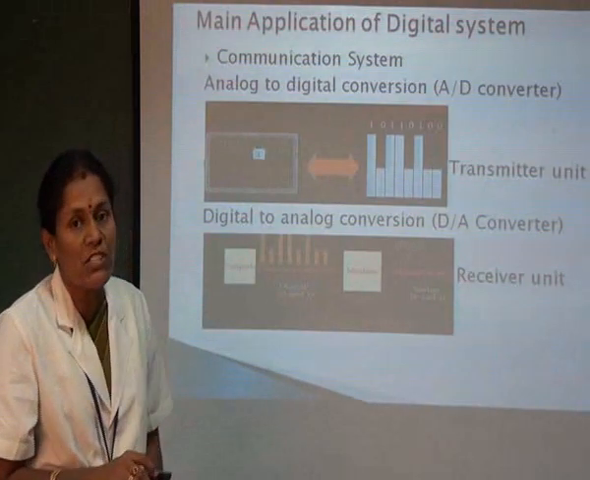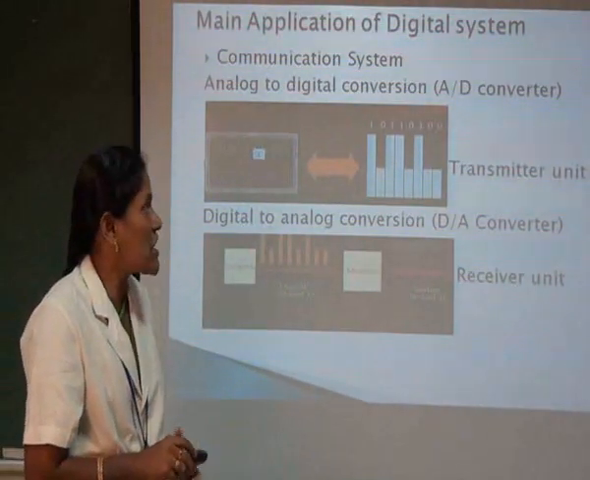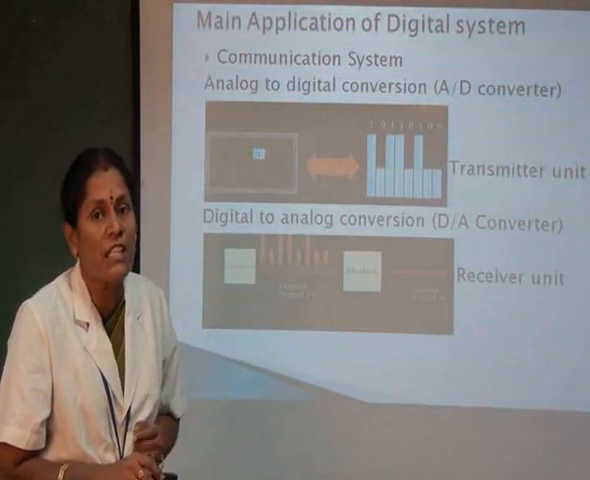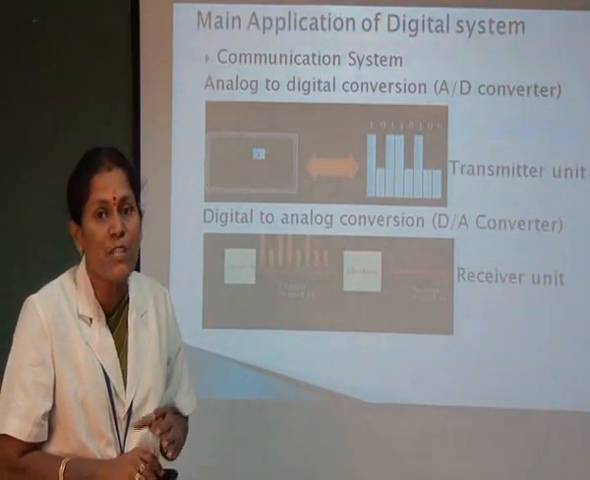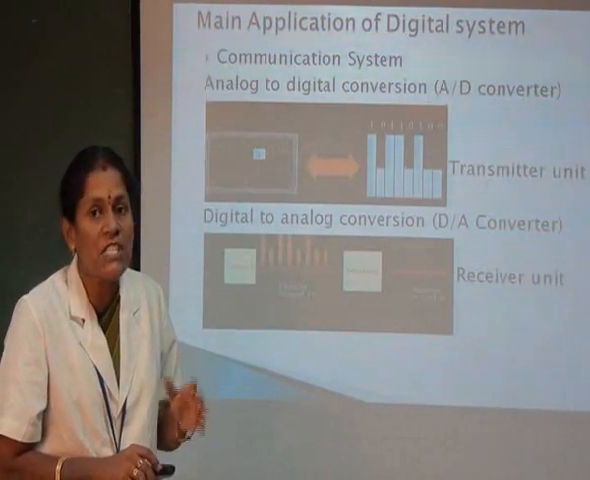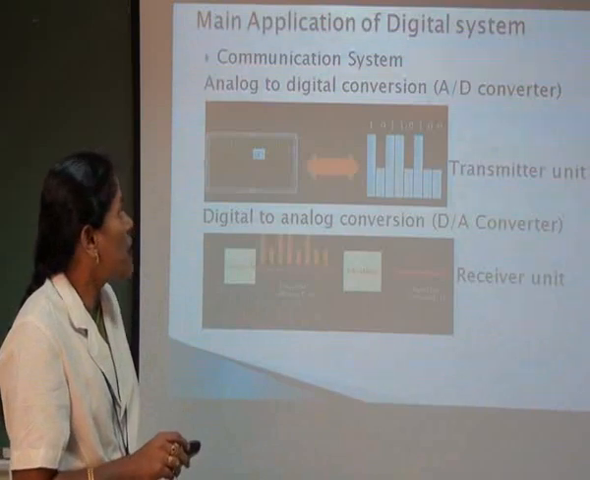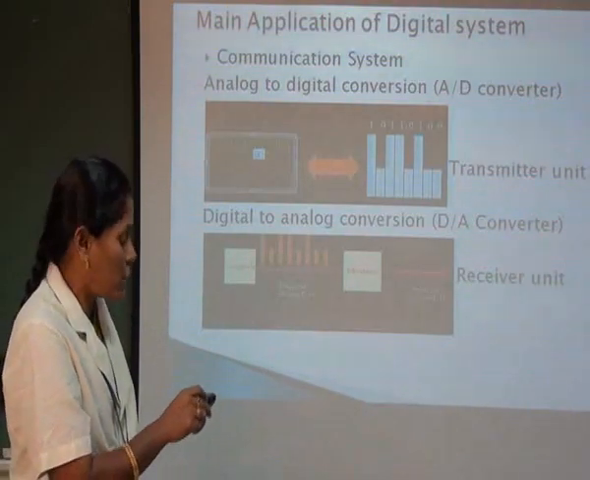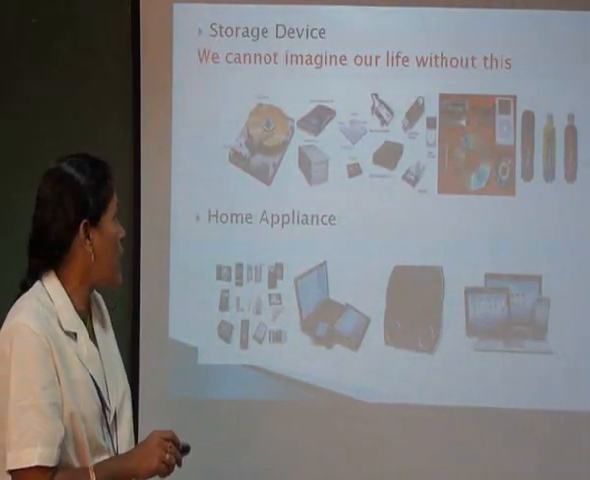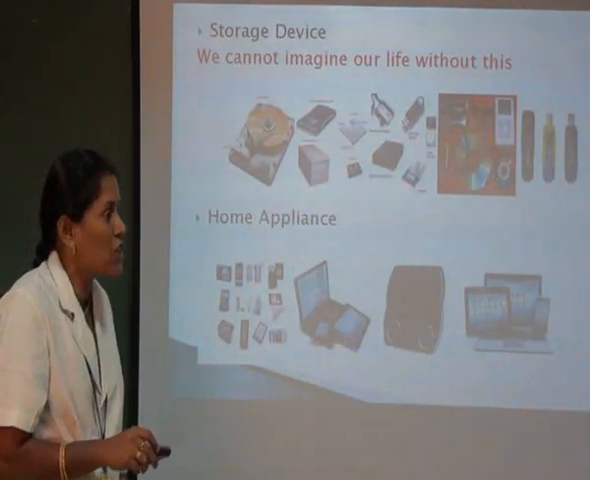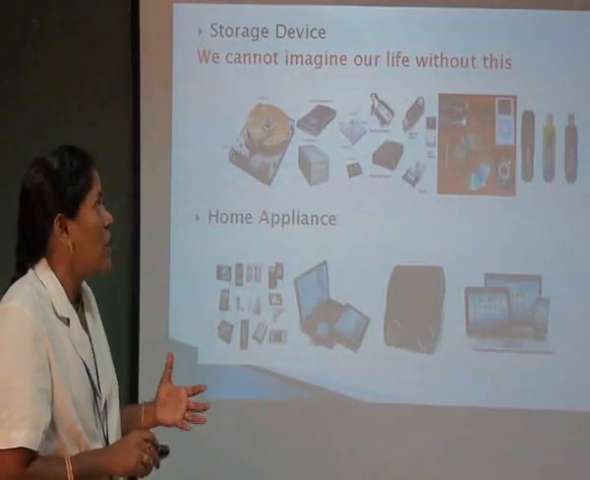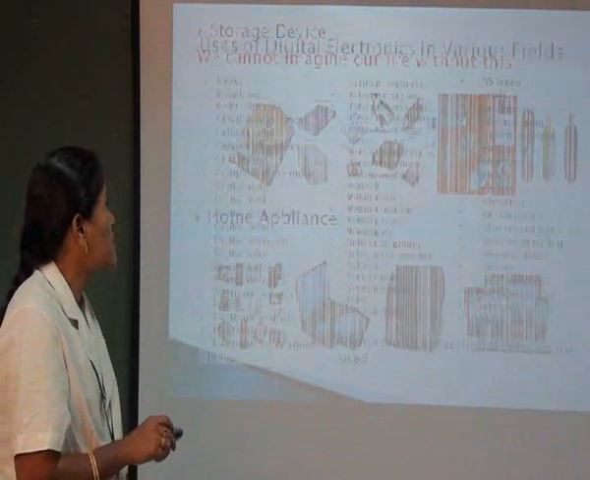Main applications of digital systems. Without a digital system, we cannot transfer any content from one place to another, which is called the transmitter and receiver unit, required for the transmission of all the information in the world. For this, we use A to D converters and D to A converters. The next application is storage devices, and the third main application is home appliances. We cannot imagine our life without this.